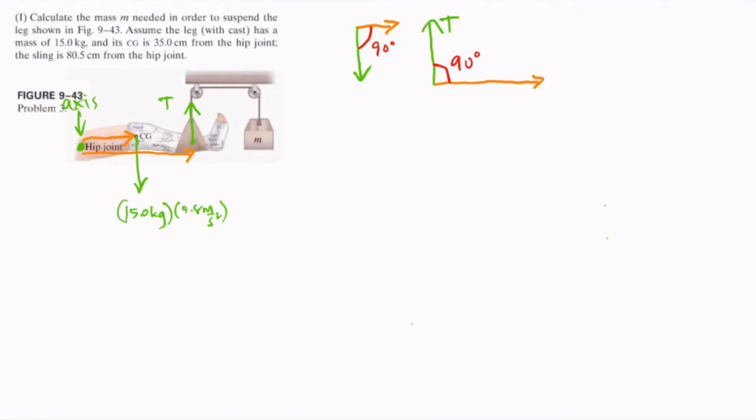Next is we draw as reference the positive direction of the torque. We can draw a counterclockwise direction as the positive direction for the torque.